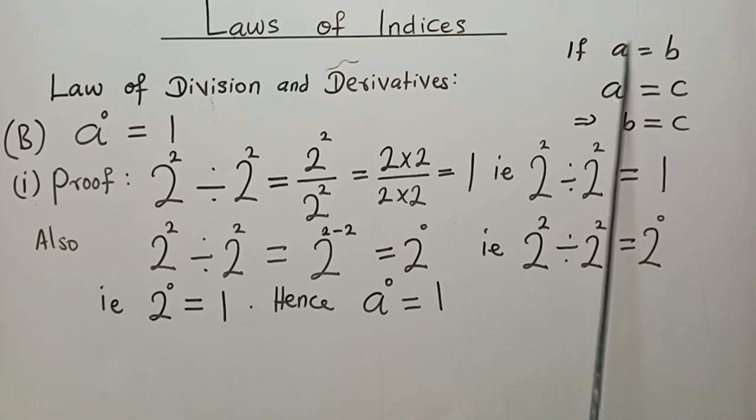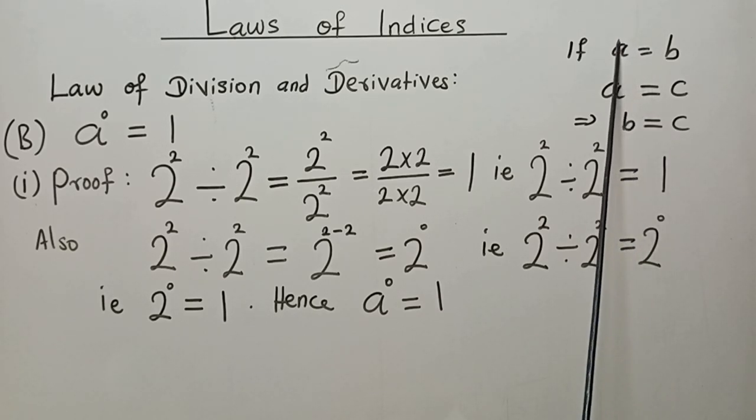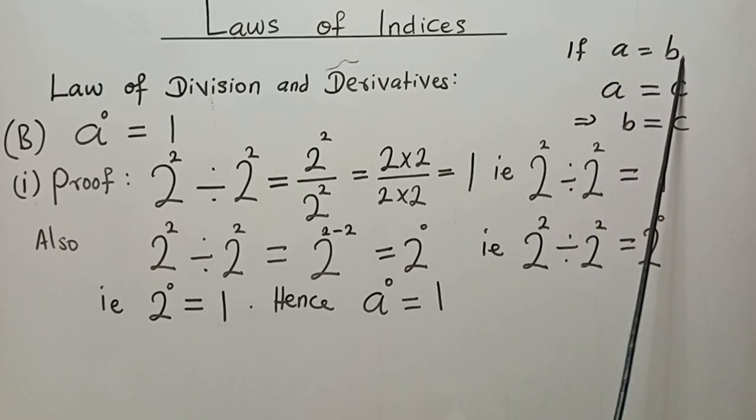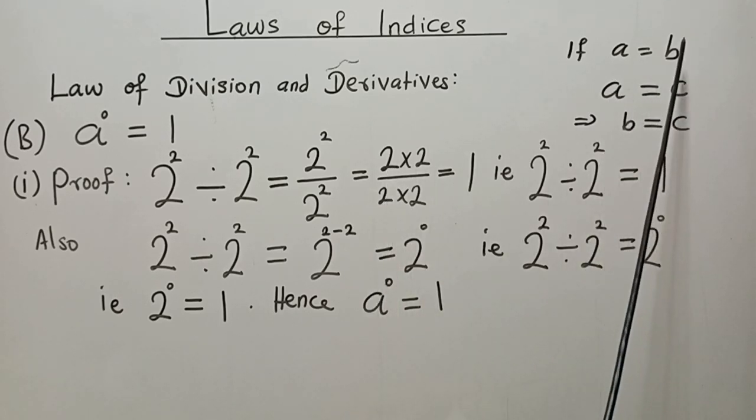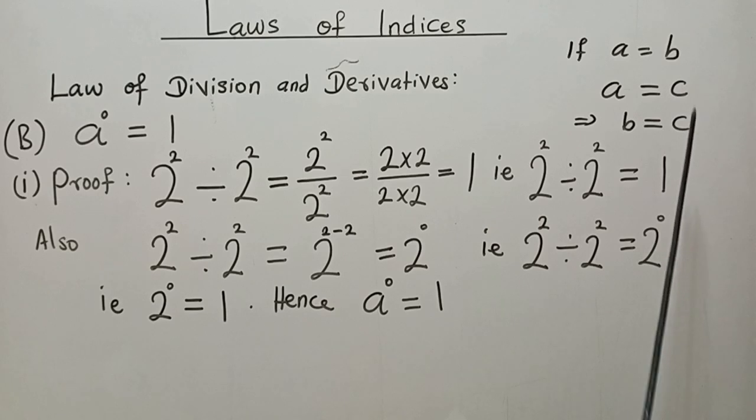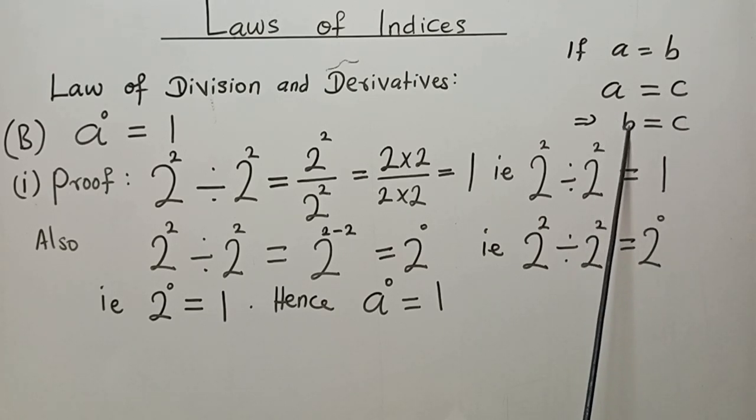If A is 10, the same 10 is here. As long as the same symbol is here and here, the value of A here is the value of A here. I hope that is clear to you. So if A is equal to B and A is also equal to C, the implication is that this and this are also equal. That is why I said B is therefore equal to C.